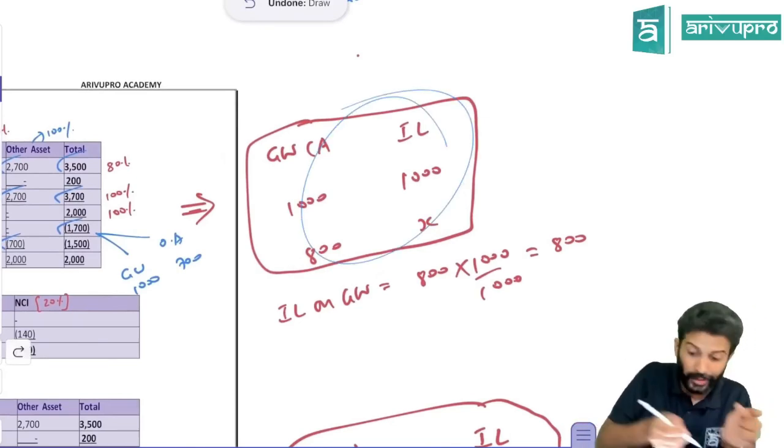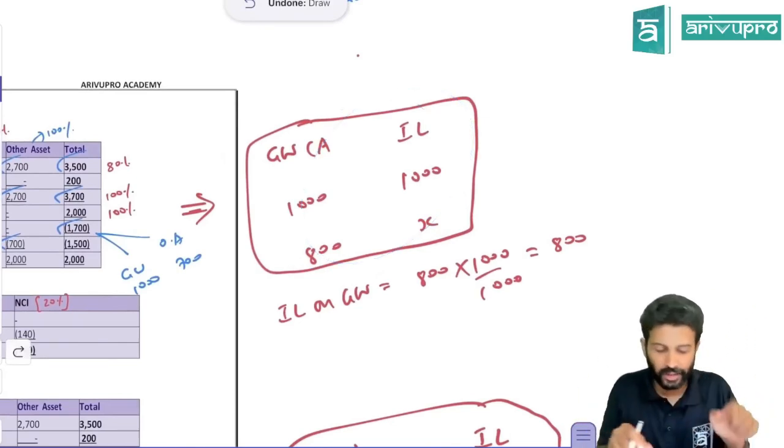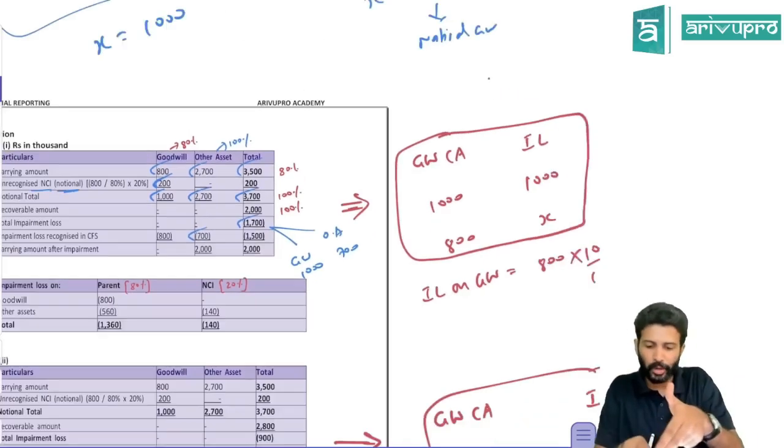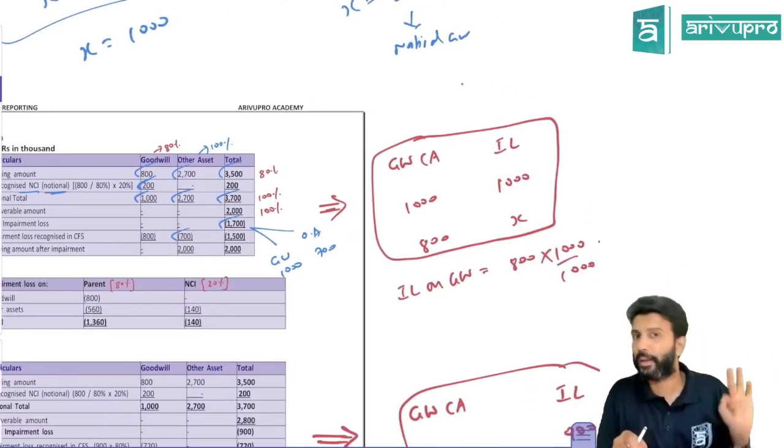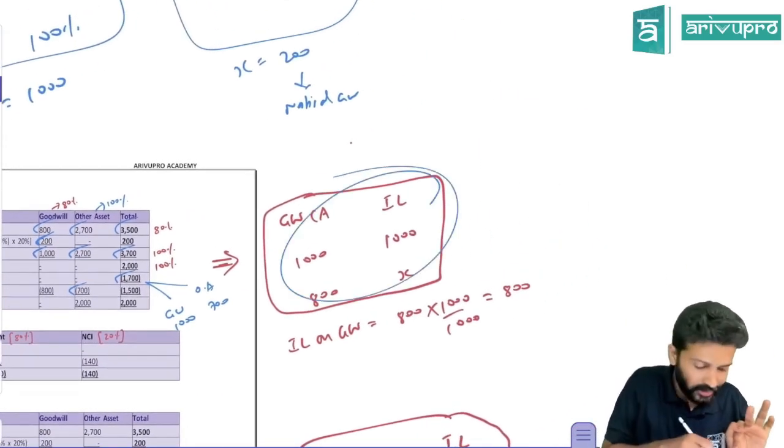Always do this calculation. Why? I'll tell you in the next part. This is easier here, and I know in this problem it's straightforward. Without putting this table also, you will get it. But for the next one, the table will make it easier. Maybe I'll repeat this part once again.